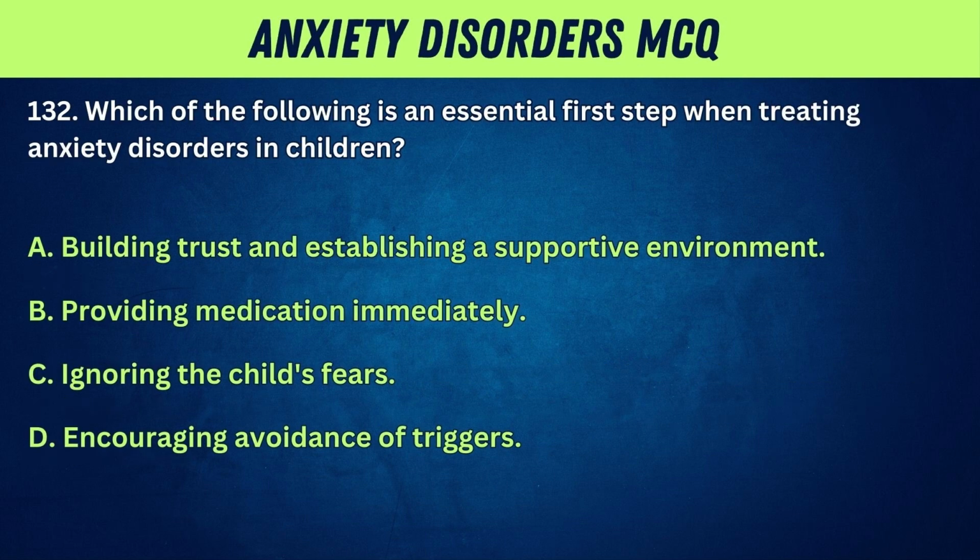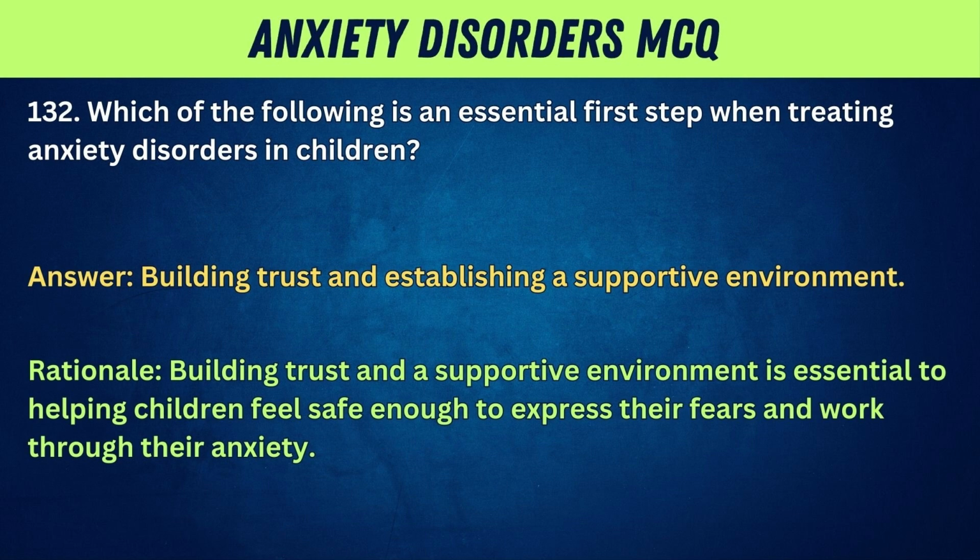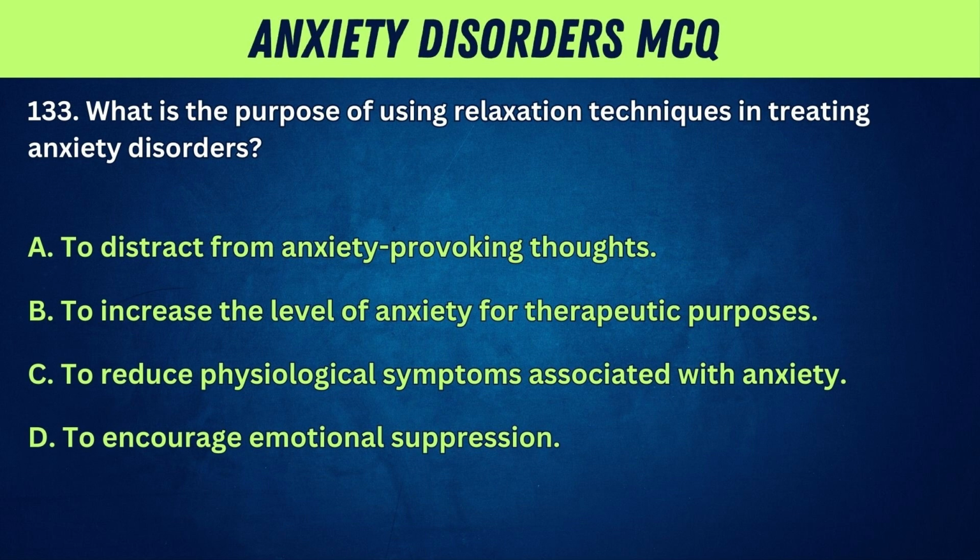palpitations. 132. Which of the following is an essential first step when treating anxiety disorders in children? A. Building trust and establishing a supportive environment. B. Providing medication immediately. C. Ignoring the child's fears. D. Encouraging avoidance of triggers. Answer: building trust and establishing a supportive environment. Rationale: building trust and a supportive environment is essential to helping children feel safe enough to express their fears and work through their anxiety.